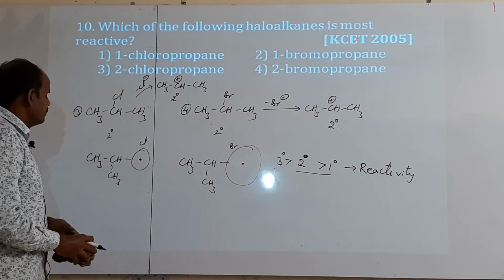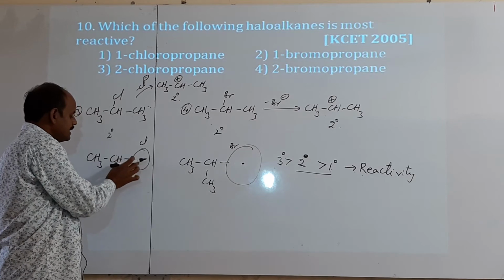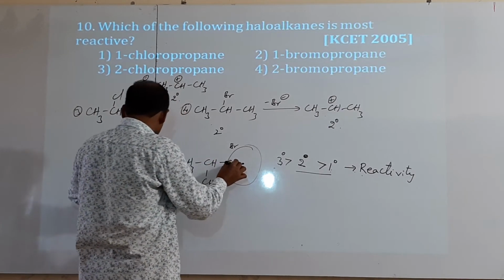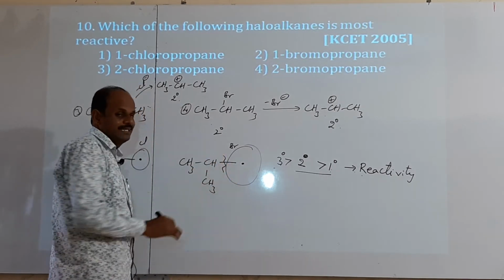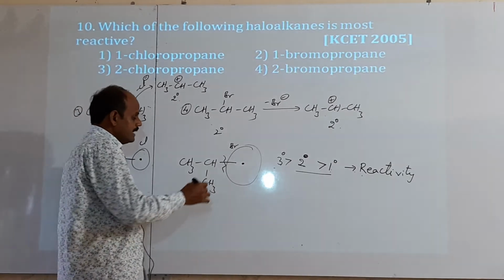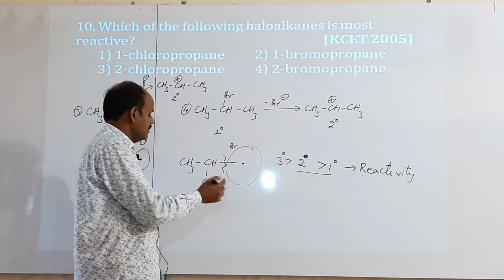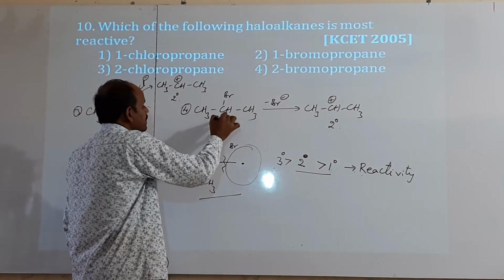Then which bond is strong? The C-Cl bond is strong because with small size the attraction forces are strong. With large size, the attraction forces are less. Thus this bond can break easily, which means it has greater reactivity and can easily undergo reaction. Thus here bromo halides have greater reactivity.